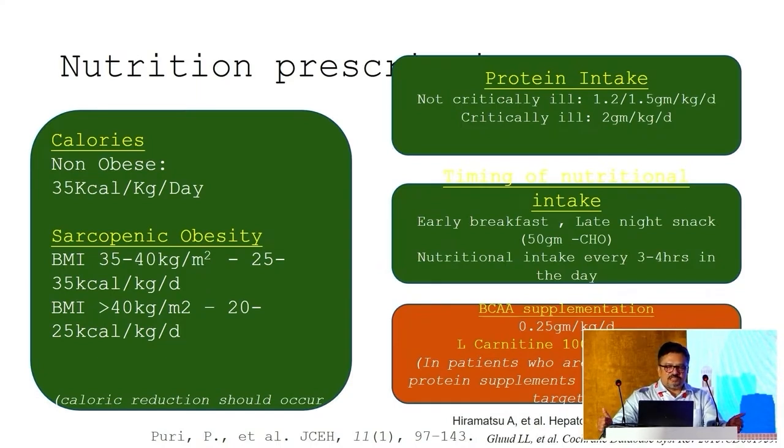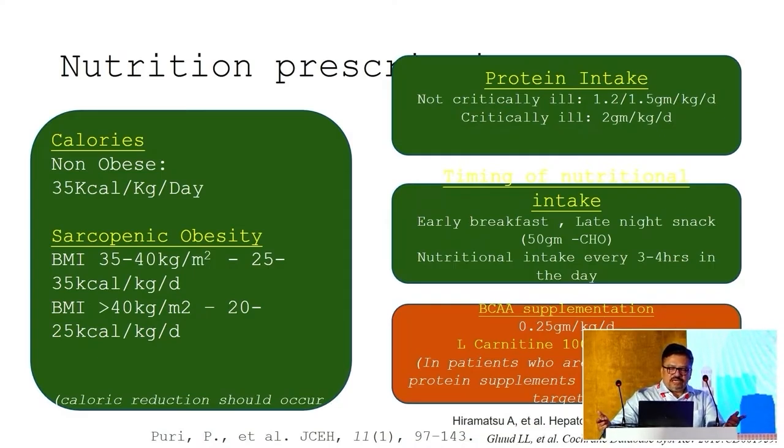The protein intake is normally around 1.2 to 1.5 gram per kg per day, and in critically ill patients it may be increased up to 2 gram per kg per day. Don't restrict proteins even in your cirrhotics who have got hepatic encephalopathy, grade 3-4 hepatic encephalopathy. And always time the feeds, because cirrhosis is a state of accelerated catabolism. So don't make the patient starve more than 4 hours. You can either have an early breakfast or a late night snack. Depending on what the patient chooses, he can have either. And always take some small snack every 4 to 6 hours to prevent prolonged fasting.